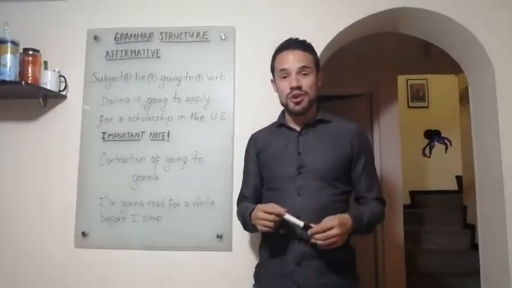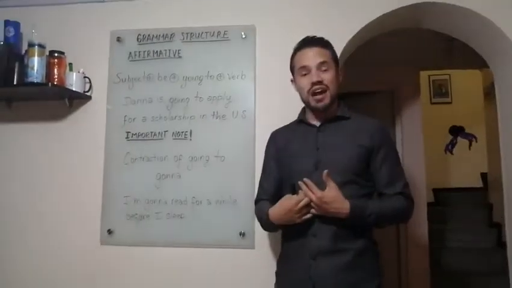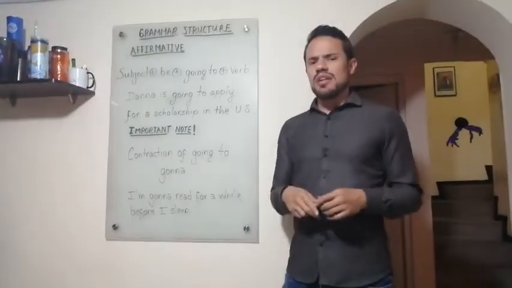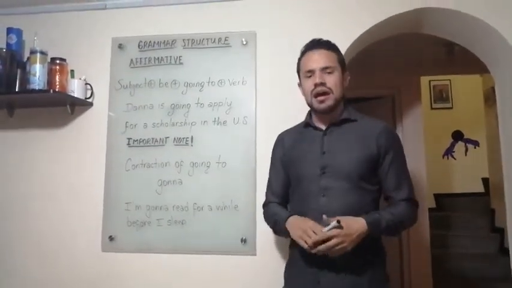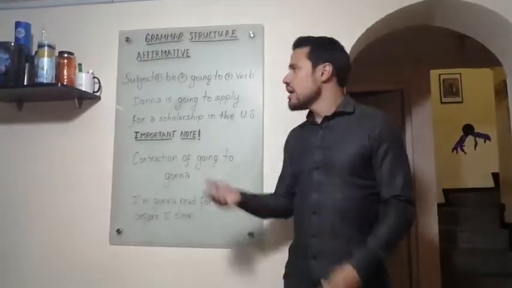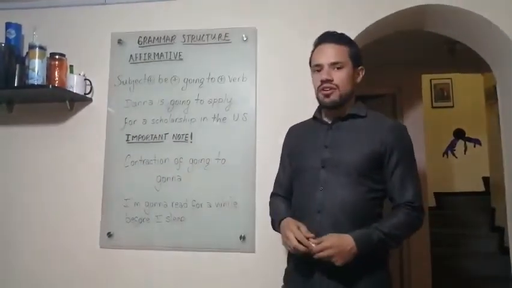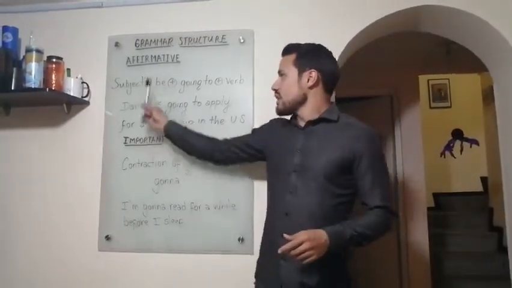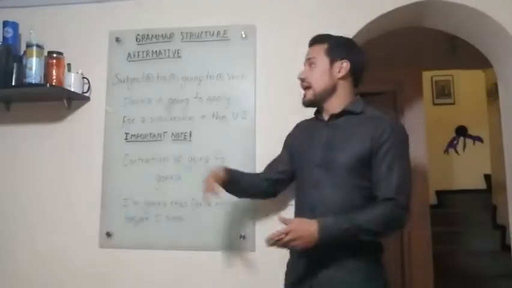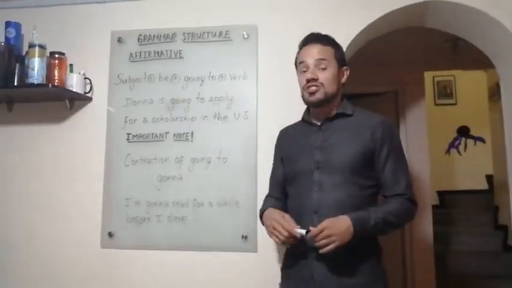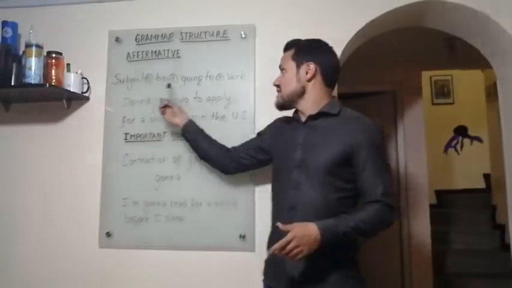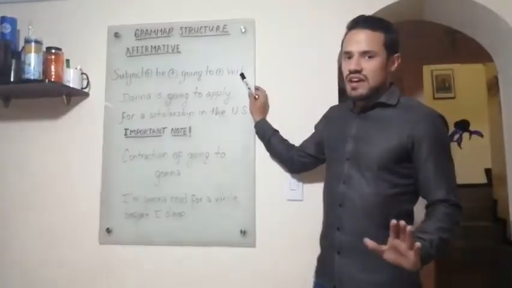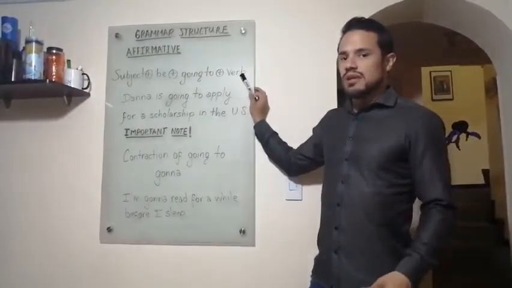Now it's time to talk about the grammar structure, and we are going to start off with affirmative. This formula is so easy to remember. Now, as you already know, be going to makes part of present continuous. So the formula is going to be very similar. We have a subject, V. Now, V needs to be conjugated depending on the subject. Going to and verb. This verb is going to be in the base form. No modification is going to be applied.